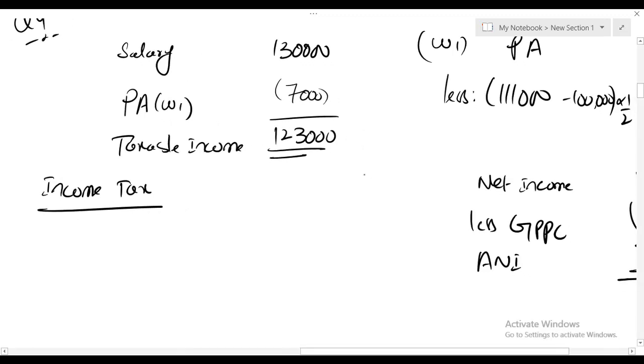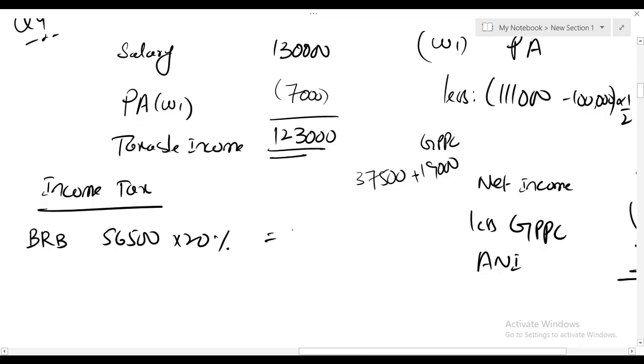Normally the basic rate band limit is 37,500, but for Lorna we need to add 19,000, which is gross PPC. So her basic rate band limit is 56,500 at 20%, which gives us tax of 11,300.